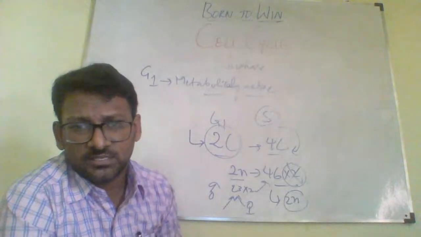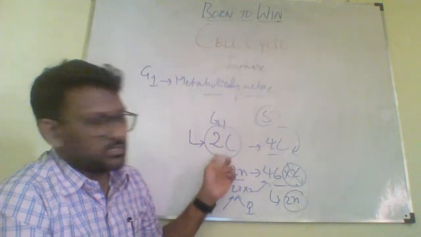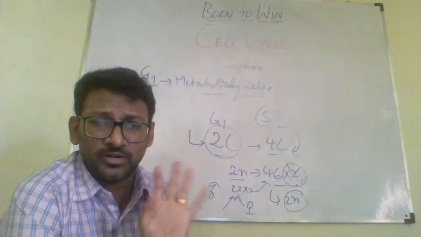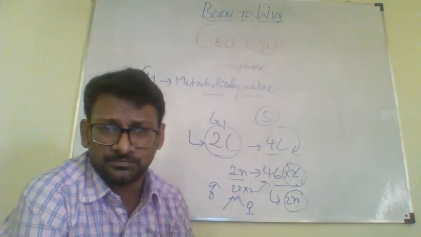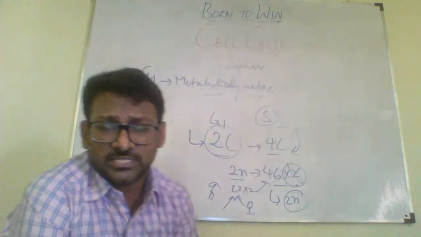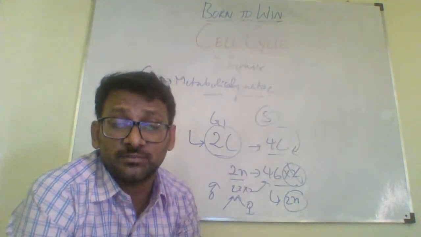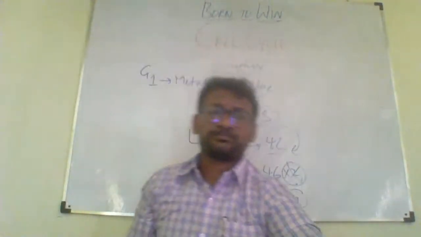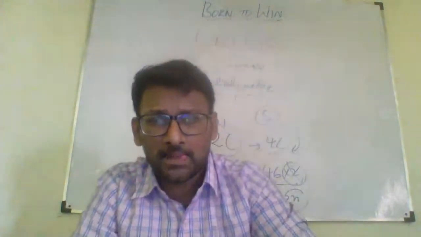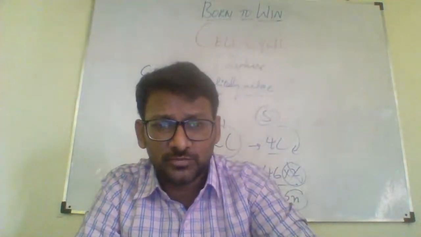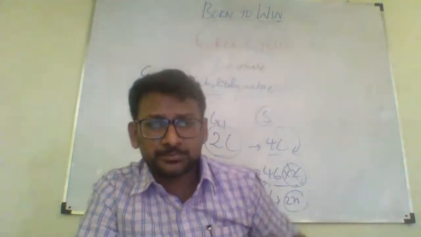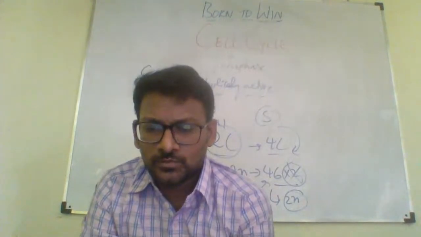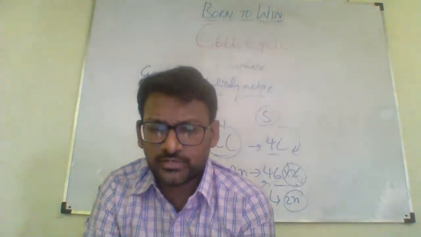So in G1 phase the content of the DNA would remain the same as 2C, right? And the ploidy also, that is diploid condition. Then it enters into the next phase, that is S phase. S phase is nothing but synthesis phase. Is the G1 phase understood, guys? So what are the events that are occurring in the G1 phase? Is that clear?